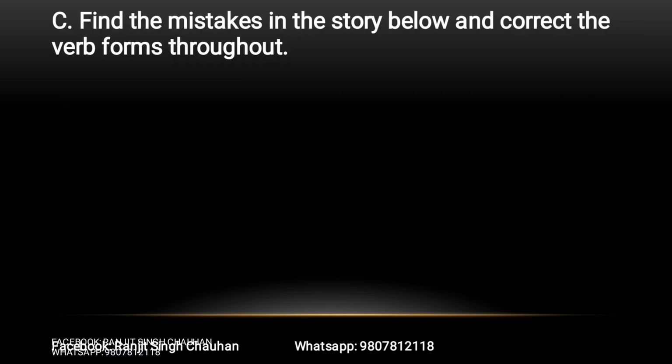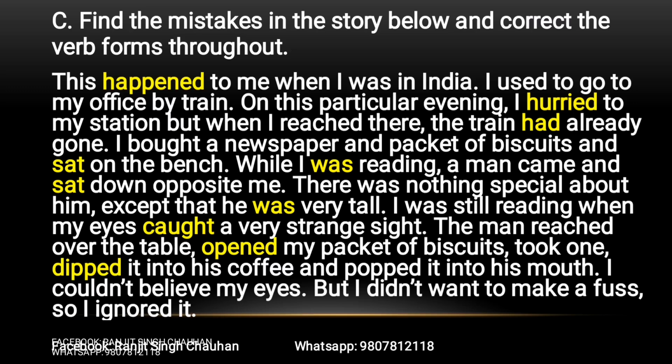Find the mistakes in the story below and correct the forms throughout. I have already corrected all the mistakes. You can see in the book there was this happens, but there must be this happened. This happened to me when I was in India. I used to go to my office by train. On this particular evening, I hurried to my station. But when I reached there, the train had already gone.